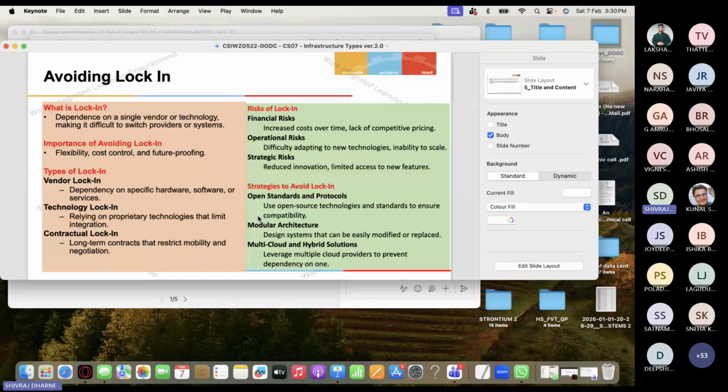So all these strategies, open standards and protocols, modular architecture, and multi-cloud and hybrid solutions, you can use to avoid the lock-in. So this part tells what lock-in is, what the types of lock-in are, and what the risks and strategies to avoid lock-in are.